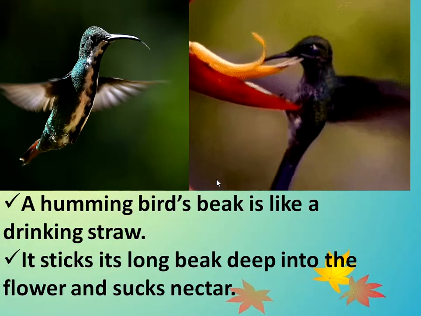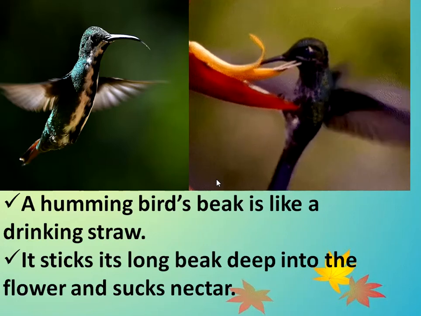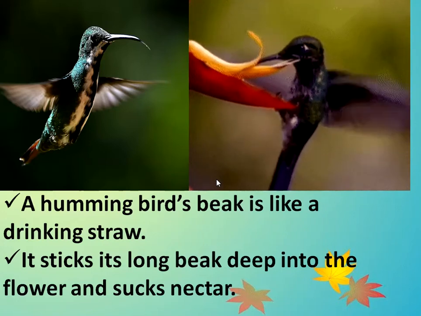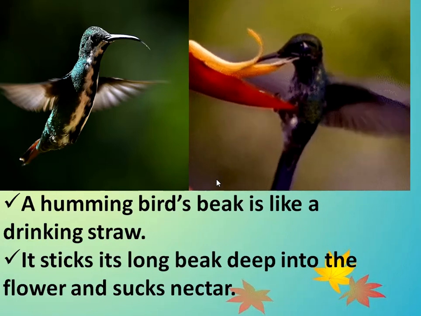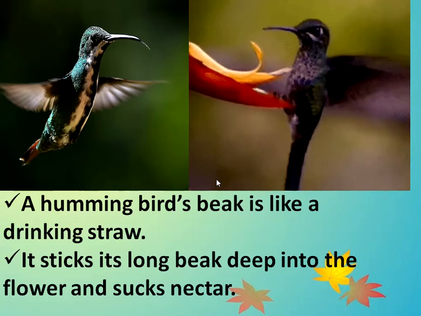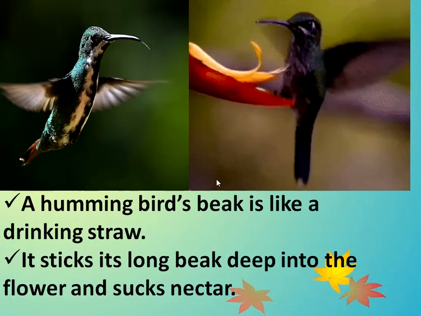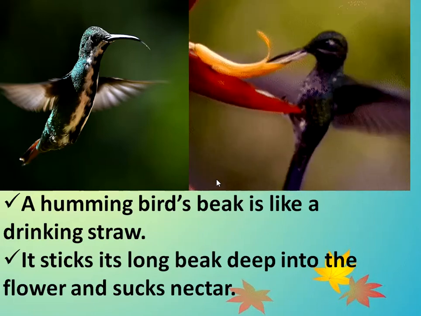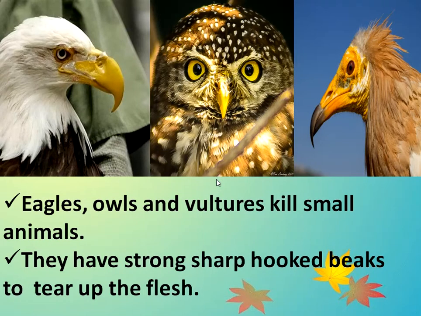Next comes the hummingbird. This is the smallest bird. Hummingbird's beak is like a drinking straw. It sticks its long beak into the flower and sucks nectar. Eagles, owls and vultures kill small animals. That means they eat flesh. To eat flesh, they have strong, sharp, hooked beaks.